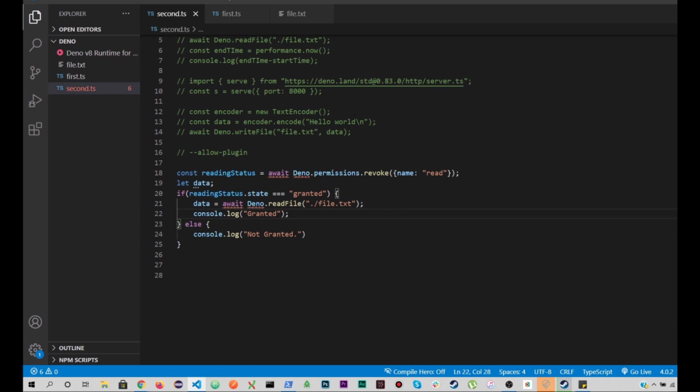So this is how we can add these permissions in the code, and this is something that Node.js wasn't actually facilitating us with. So Ryan, the developer of Deno, actually came up with the idea, and this is one of the reasons that he built Deno rather than actually changing the architecture of Node.